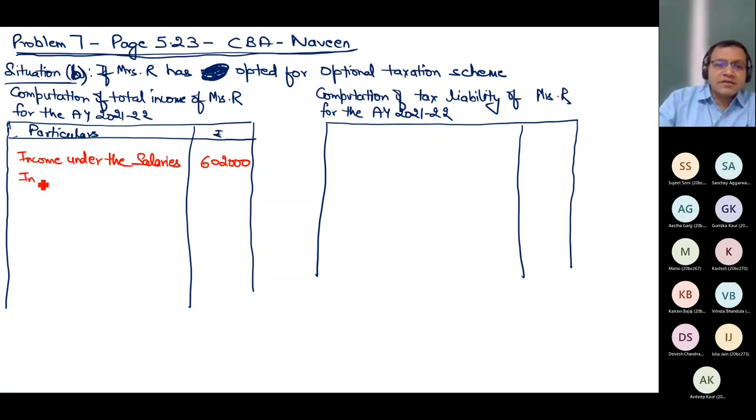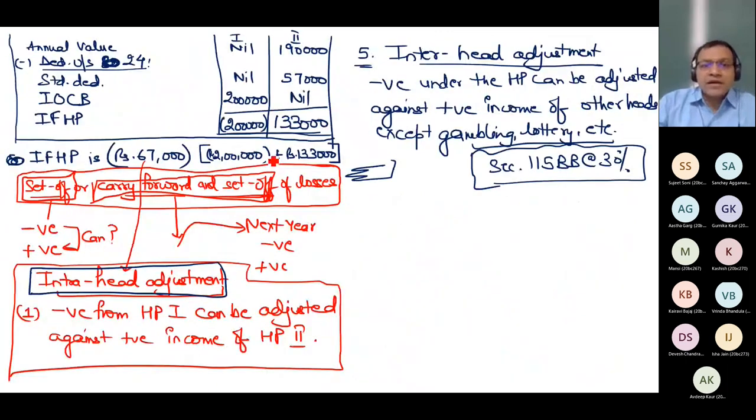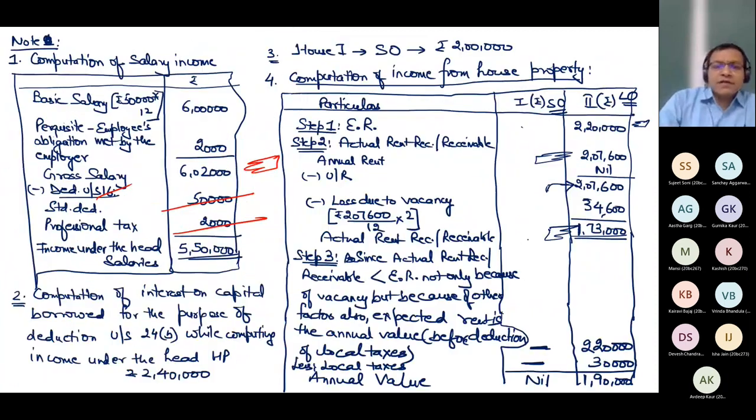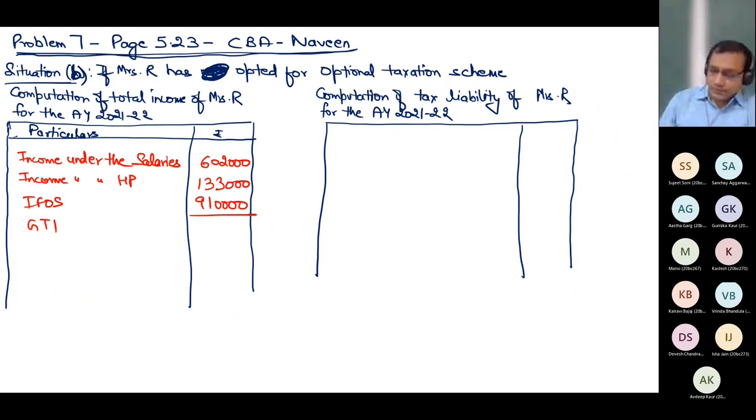Similarly, income under the head house property. Don't write these commas or short forms, write full form in the exam. If it is house property, do remember what is not allowed. For self-occupied, I cannot deduct any interest. So there will be nil income of house one. Only house two is flat taxable. This is the loss when I opt for optional taxation scheme. Income from other sources is easy, directly given 9,10,000. Total GTI becomes 16,45,000.